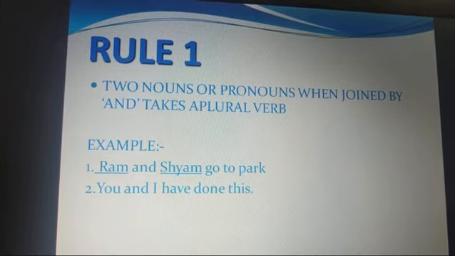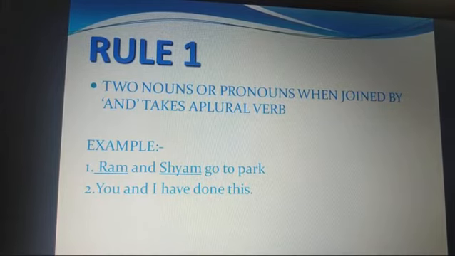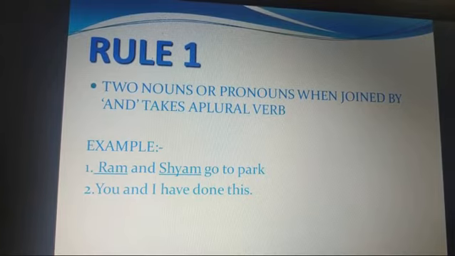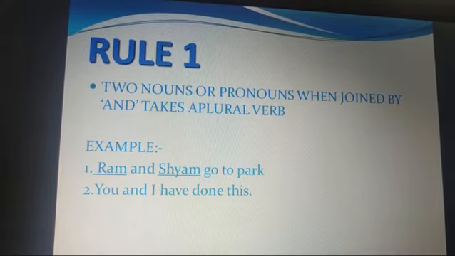Okay, Ram and Shyam go to the park. Now if I am talking only about Ram, I will say Ram goes to the park. I use the s and es form of the verb. But here because I am talking about Ram and Shyam, I say Ram and Shyam go to the park. You and I have done this. Now here which is the verb? It is have. And what is the singular form of have? It is has. I have done it, we use it, but when we are using you and I, we are talking about two people. So I am using have.